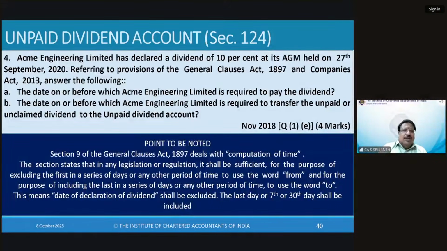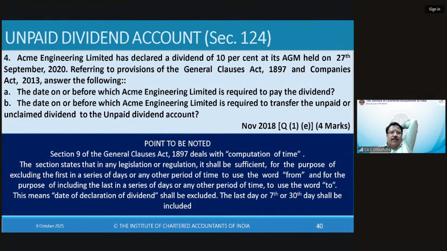See, one question is dividend, which you know. What is the knowledge that you need to possess? 30 days, 7 days. The date on or before which ACMA Engineering Limited is required to pay the dividend: 30 days from the date of declaration. Date when it is required to transfer: 7 days from the expiry of the 30th day. So that you know from what I taught you. What you may not know is the General Clauses Act. Or you will know when you attend that class or watch the video.